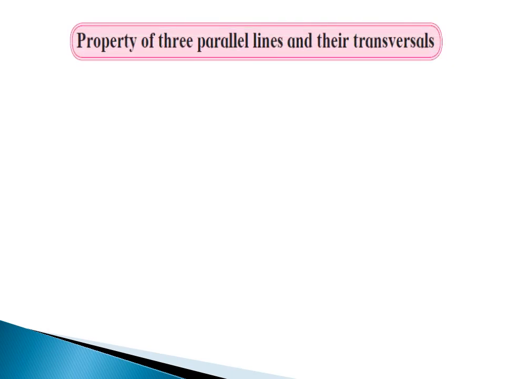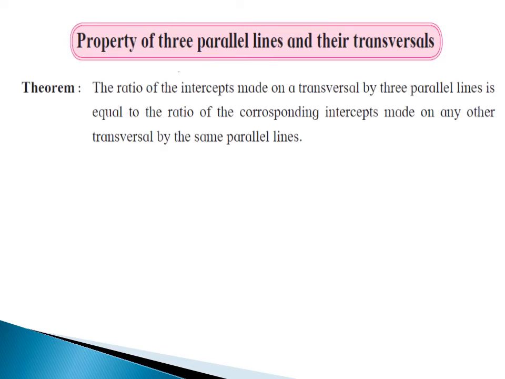Now next point is property of three parallel lines and their transversals. Statement of this theorem is: the ratio of the intercepts made on a transversal by three parallel lines is equal to the ratio of the corresponding intercepts made on any other transversal by the same parallel lines.